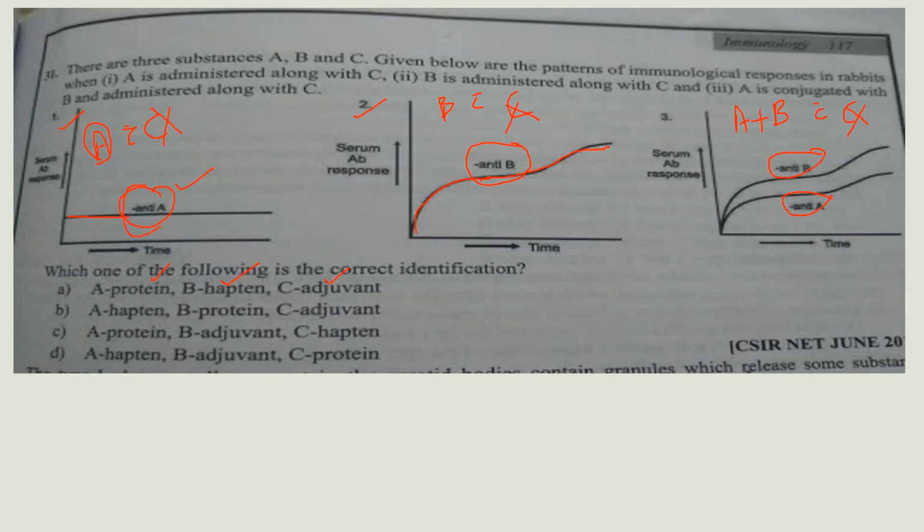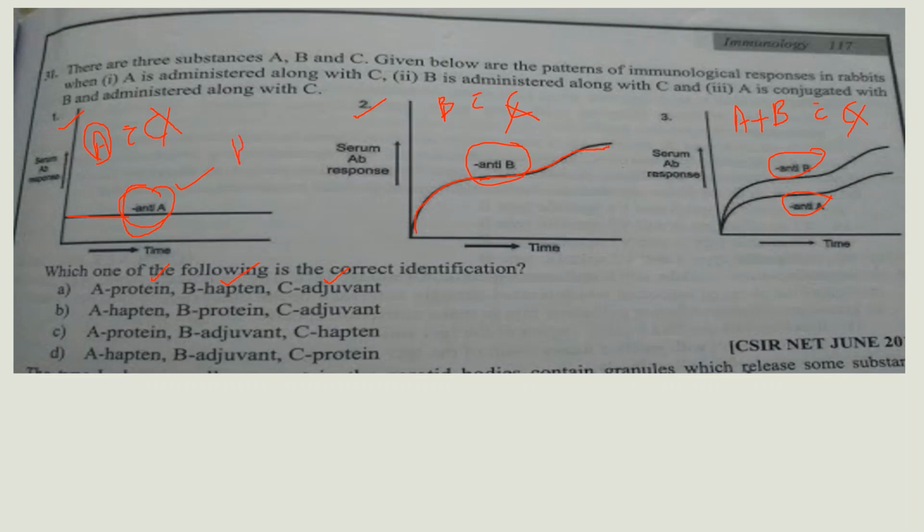Haptens are not immunogenic. If we add adjuvant along with hapten, that hapten will not become immunogenic and the immune response against it will not increase. So A is a hapten.